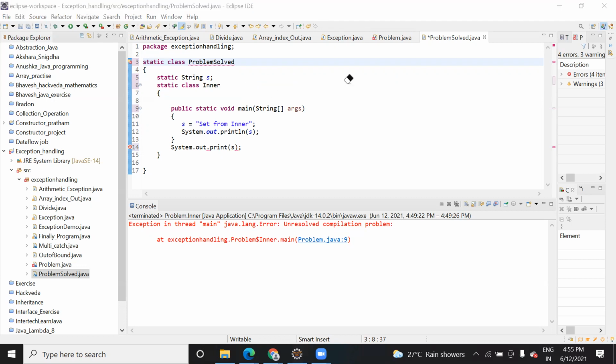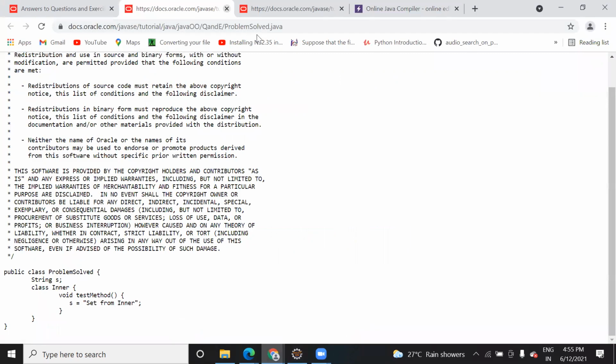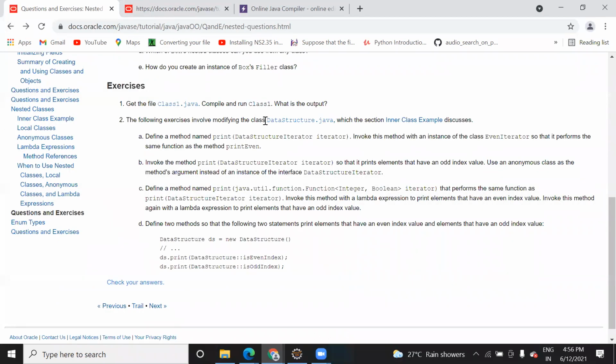So you can look into these other programs also. These are very nice, and they have given the explanation. Try all the programs at least once, because they can ask you questions like these. Here the other question is, define a method named print data structure iterator. You might have declared any field. Okay, let me check it here.